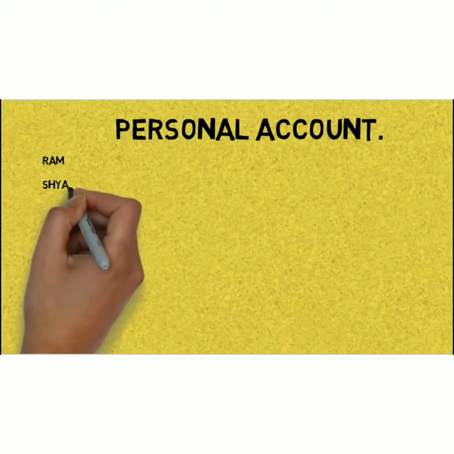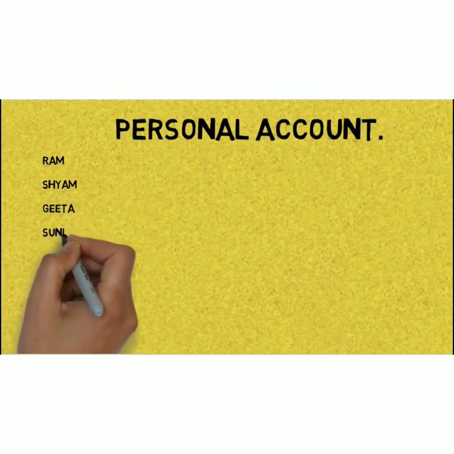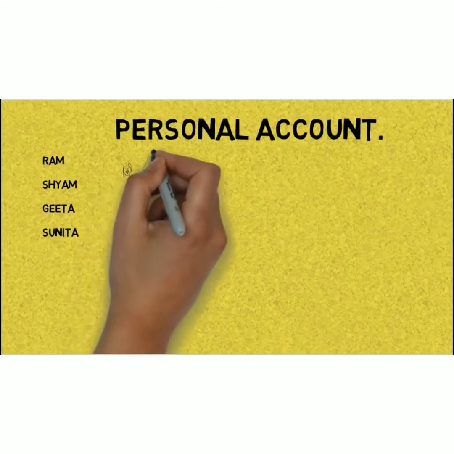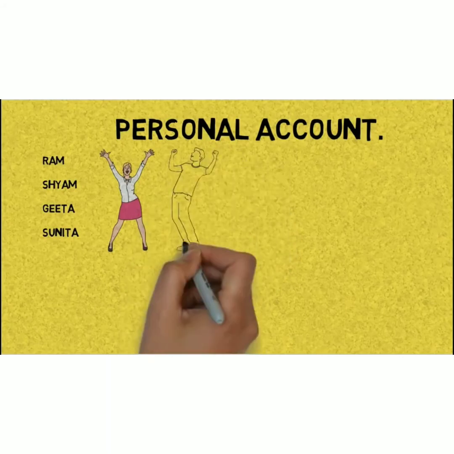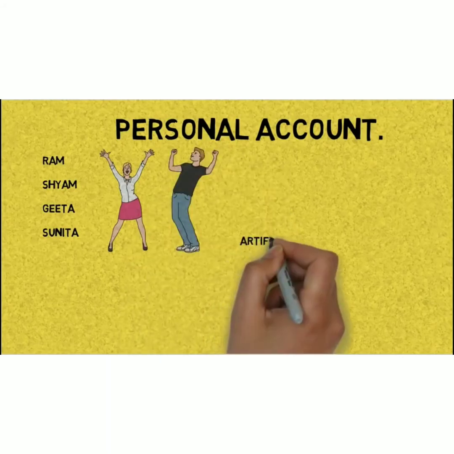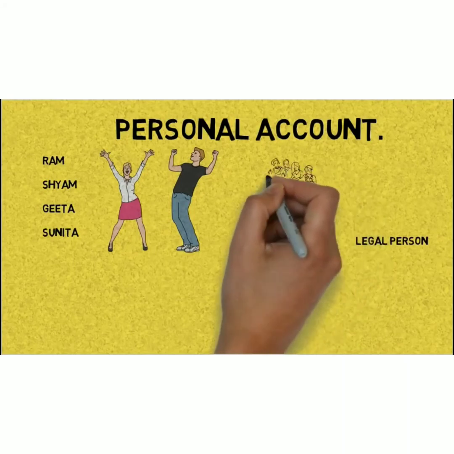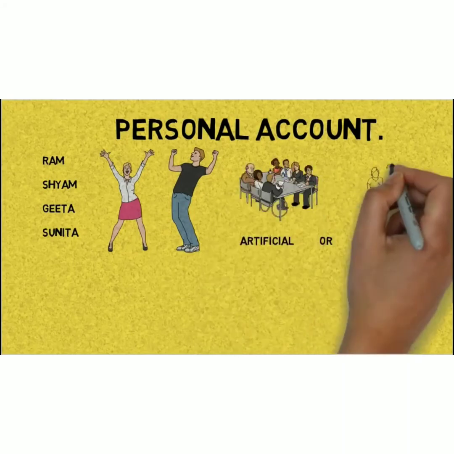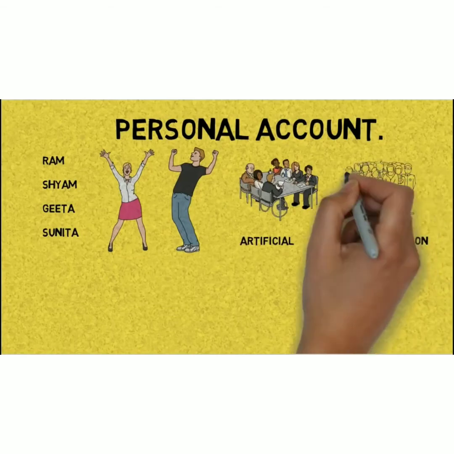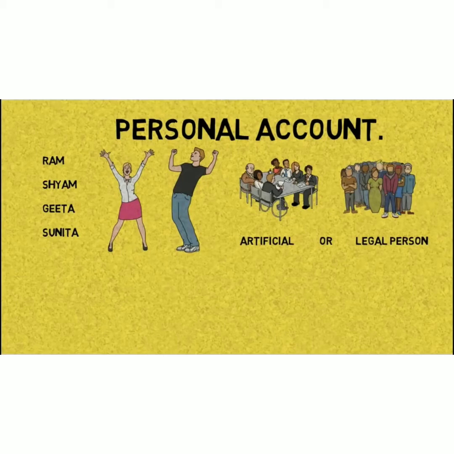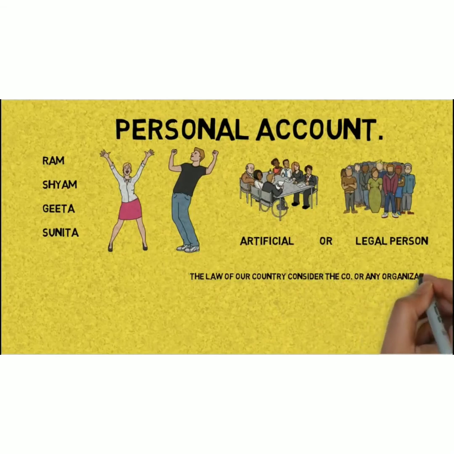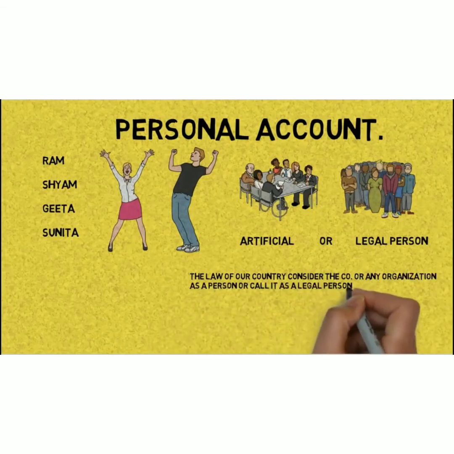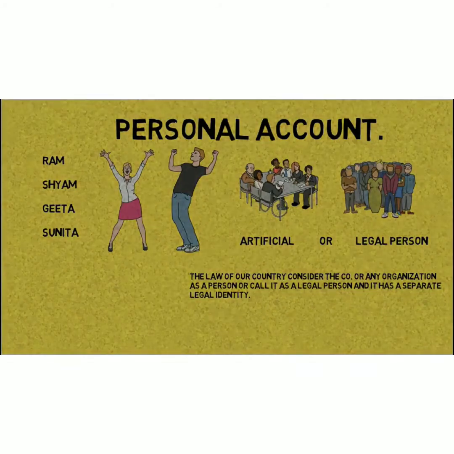The personal account relates to persons like Ram, Shyam, Geeta, Sunita, etc. It means accounts having the name of a person or human being. But personal accounts also include artificial persons. Generally, in a company or any organization, the business is done in the name of the company, not in the name of a human being. The law of our country considers the company or any organization as a person, or calls it a legal person, and that is a separate legal entity.